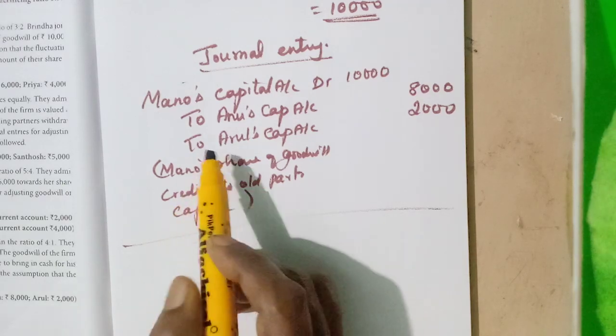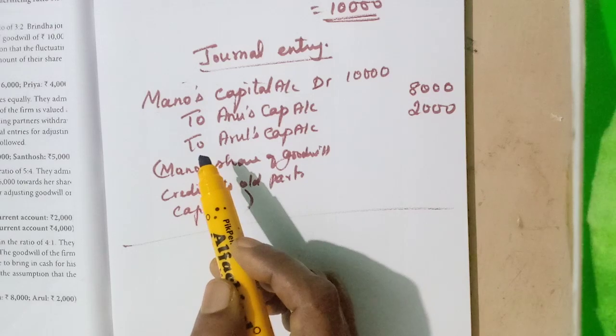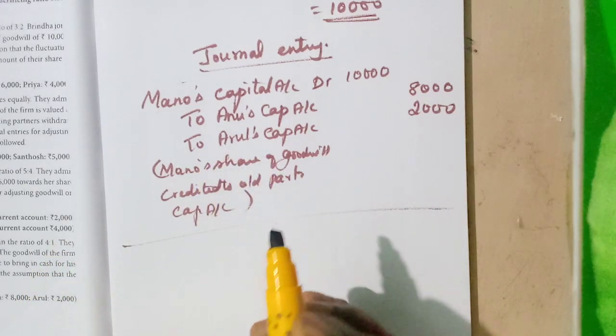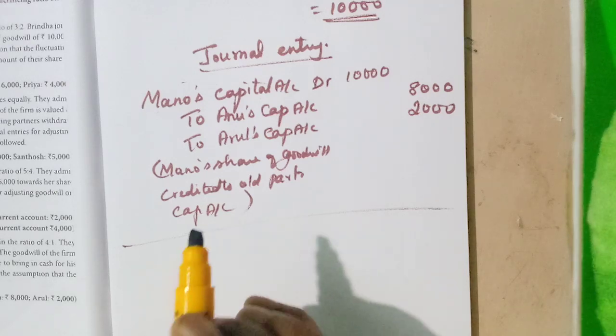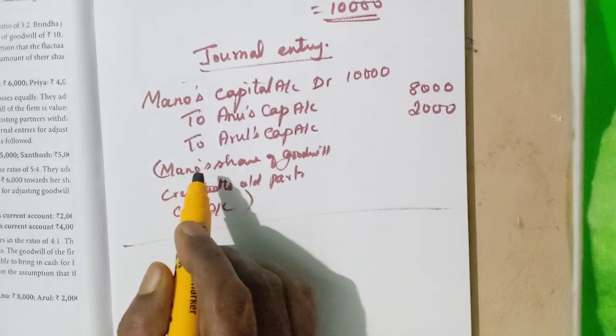Okay, this is joining the previous two conditions. He brings part of the goodwill as cash and the other part nothing. So what will we do? We need to debit the new partner's current account or capital account. Okay, shall we do the next exercise?